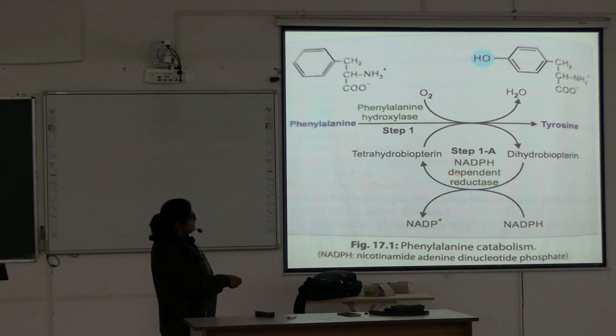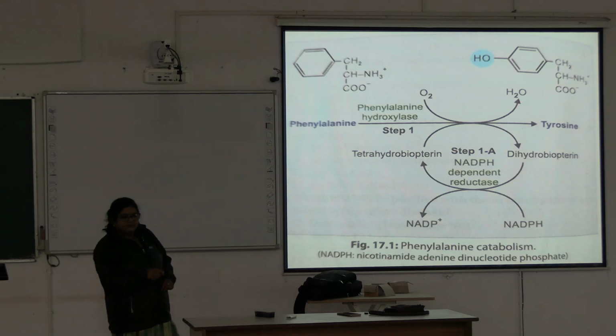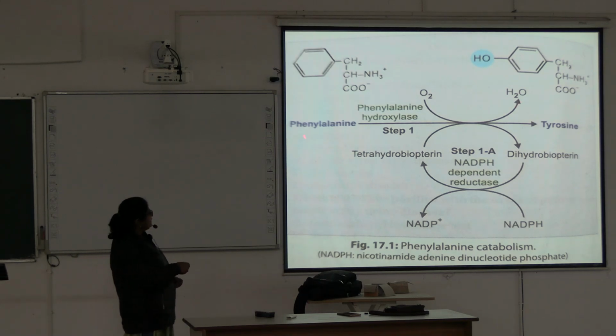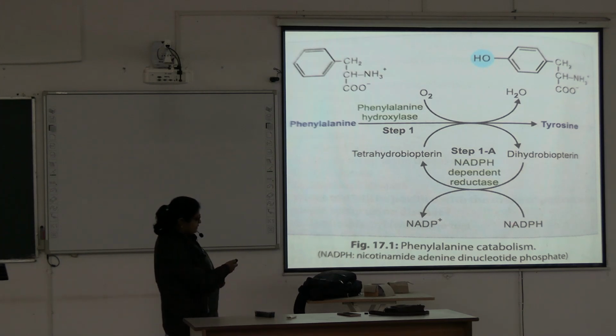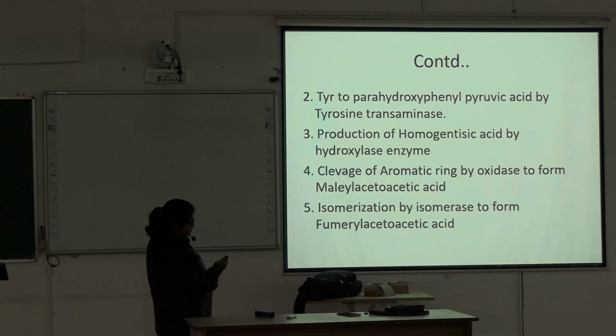So in case of NADPH deficiency, the first step will be hampered, and there will be a defect in this metabolism. So a question comes: why does NADPH deficiency produce a defect in the metabolism of phenylalanine and tyrosine?